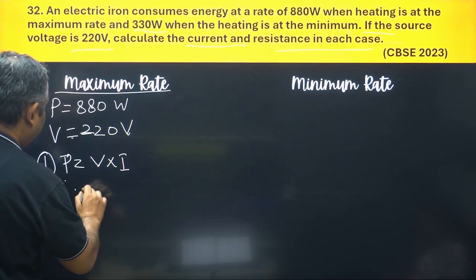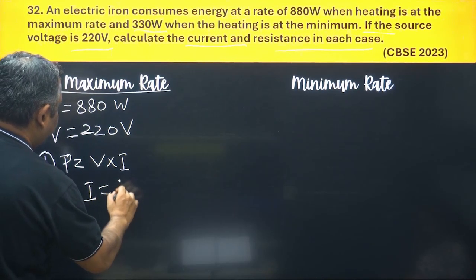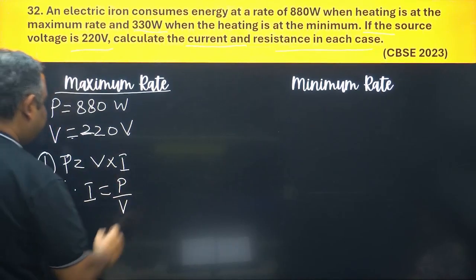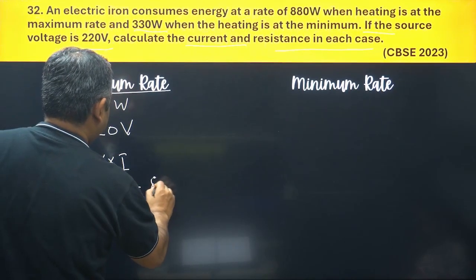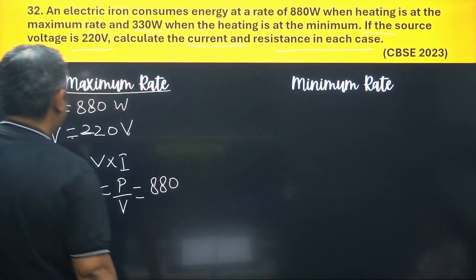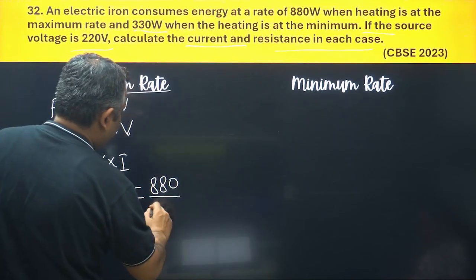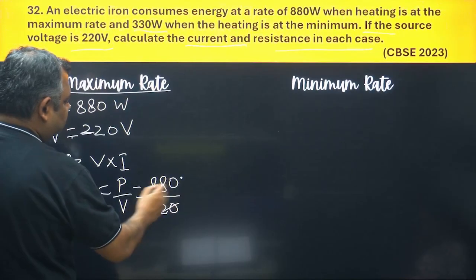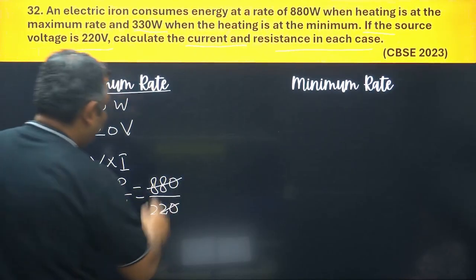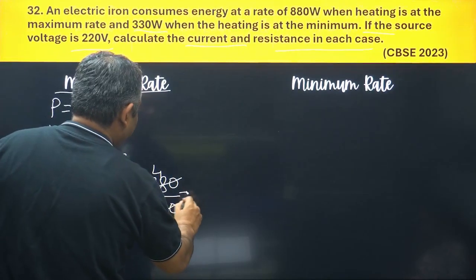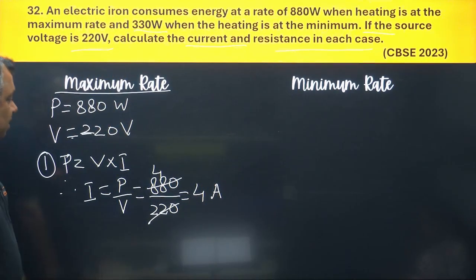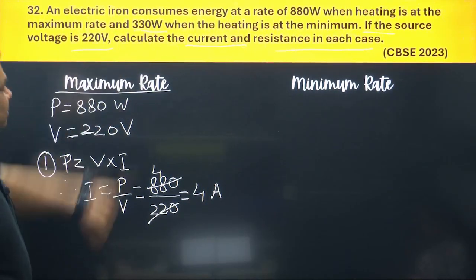Therefore, I would be equal to P upon V. What is P here? P here is 880 watts. What is V here? V here is 220 volts. So this gets cancelled. What would you get? You will get 4. So I is equal to 4 amperes. Clear? Simple. Now the second thing you have to calculate is the resistance.